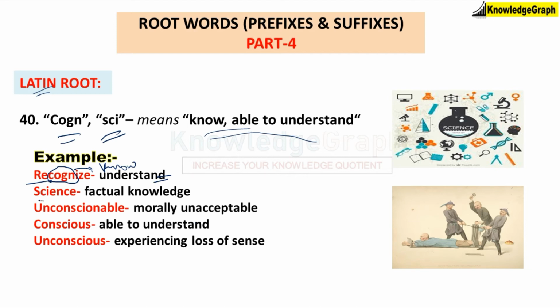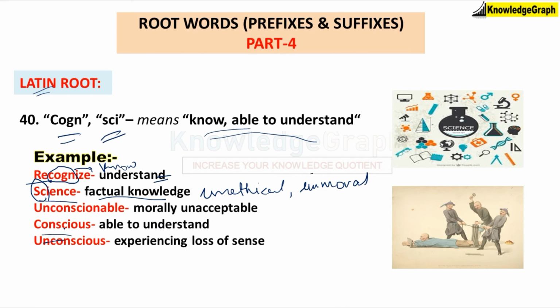Okay. Next word is science. Science means factual knowledge. Observe the root word sci. Next word is unconscionable. Unconscionable means morally unacceptable. That means something which is unethical or something which is immoral. So unconscionable means morally unacceptable.